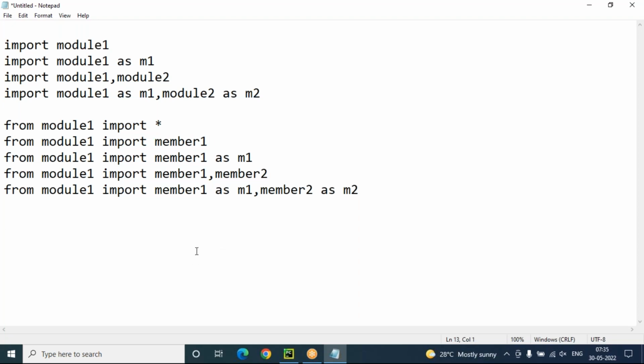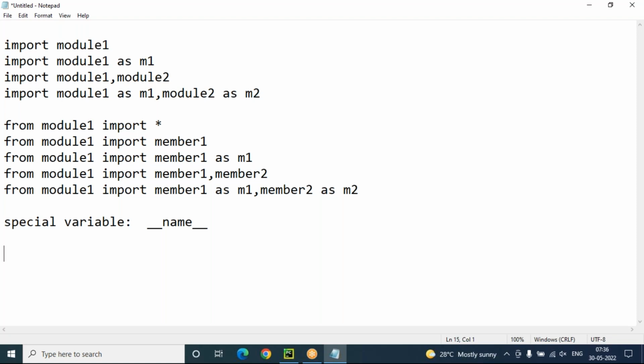Okay. So next I want to tell you another important thing. There is a special variable. What is that special variable? That is underscore underscore name underscore underscore. This is the special variable. Why this special variable is used: it is used to check whether your program